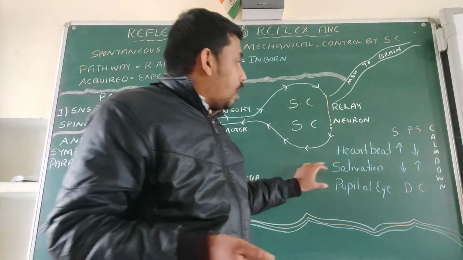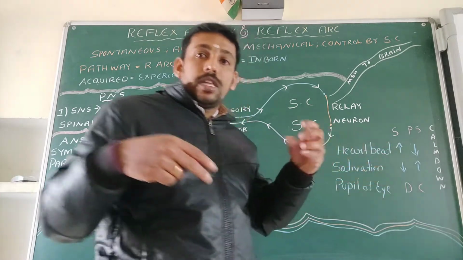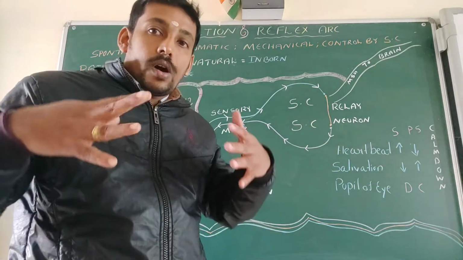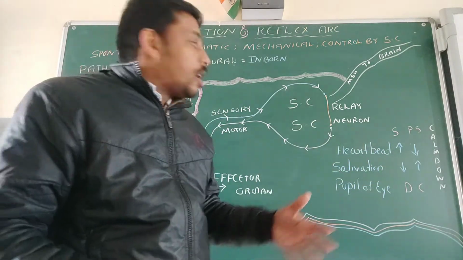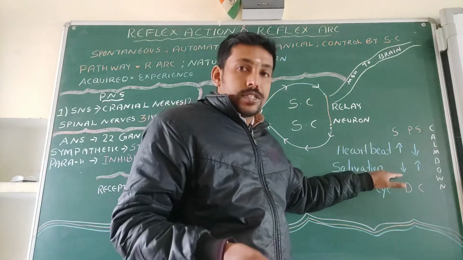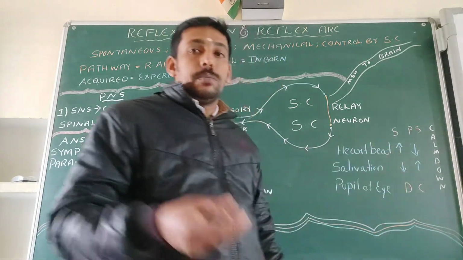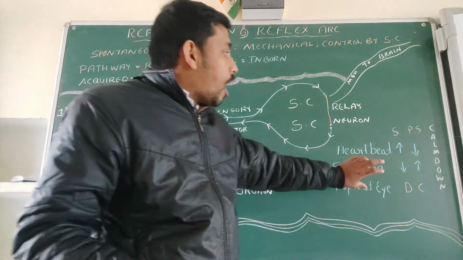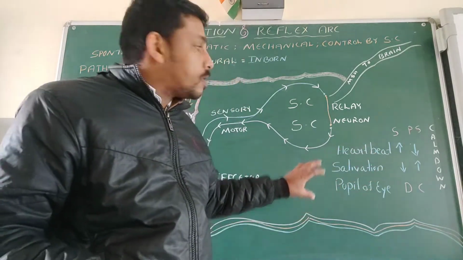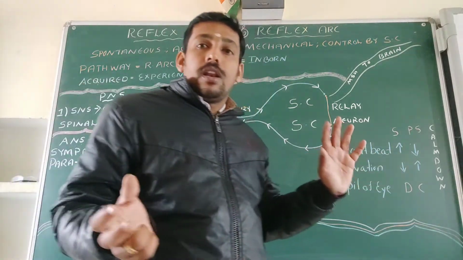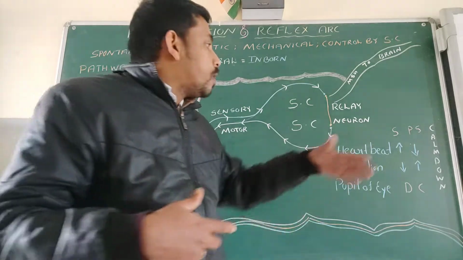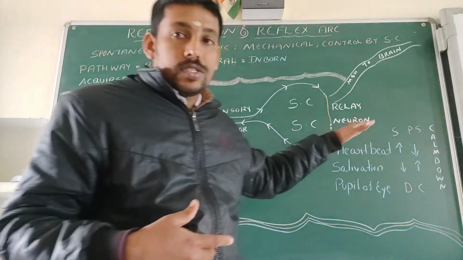Then regarding salivation, during the emergency situation, at that condition, the production of saliva will be decreased because of the action of what? The sympathetic system. Then after that emergency condition, what will happen? It will come to a normal state. At that time, the salivation is going to be increased.